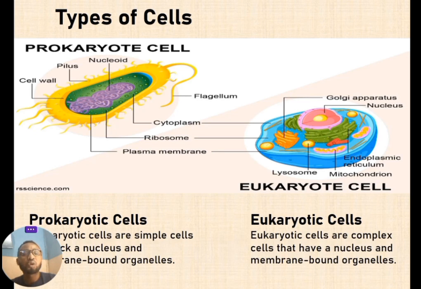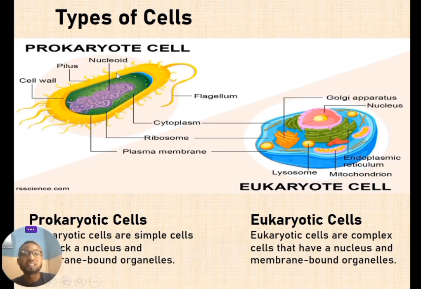But one major point to differentiate them is the presence of a well-defined nucleus with a nuclear membrane in the eukaryotic organism. While in the prokaryotic organism, there is an absence of that. You do not have a well-defined nucleus there.